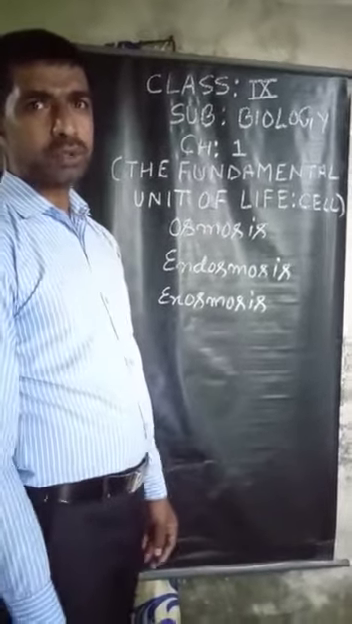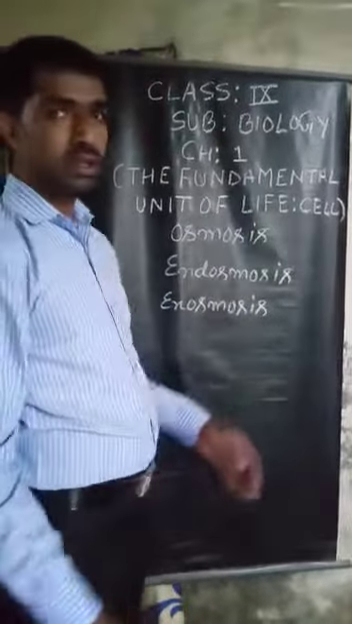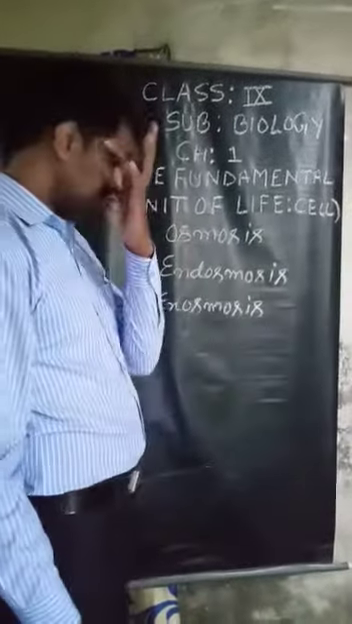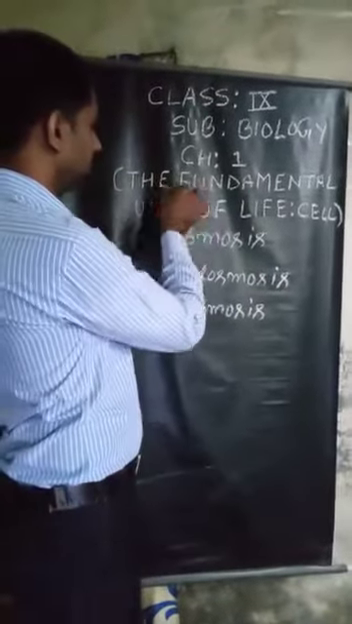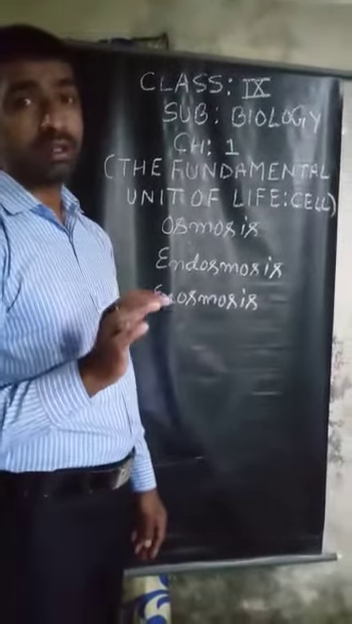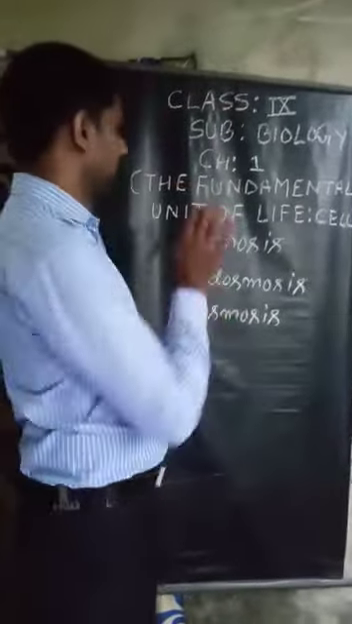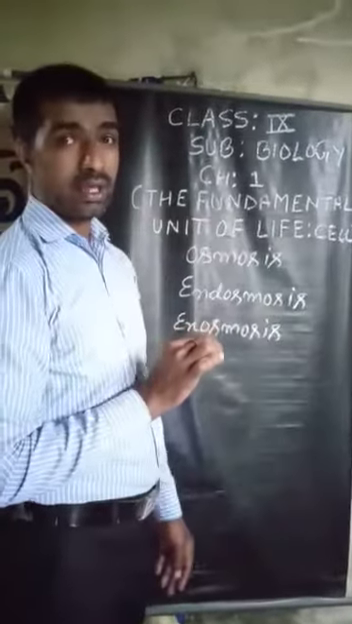I am going to discuss today class 9 subject biology. Today in biology, this is chapter 1, the fundamental unit of life, cell. This is the name of the chapter. What is the name of the chapter? The fundamental unit of life, cell.